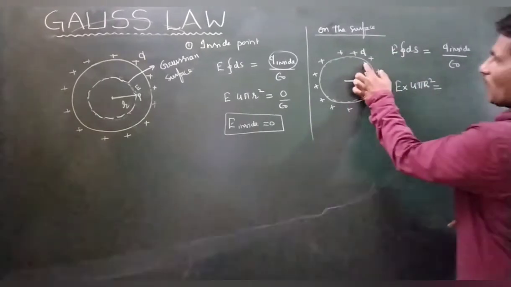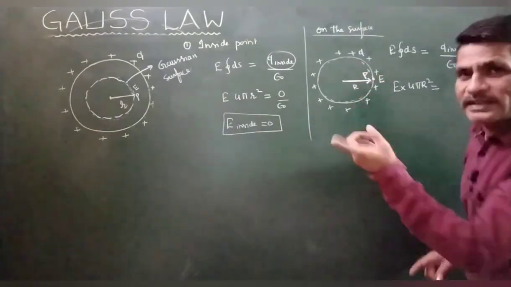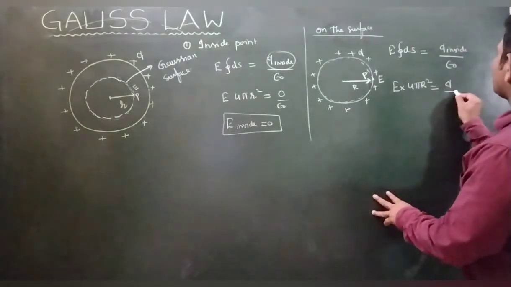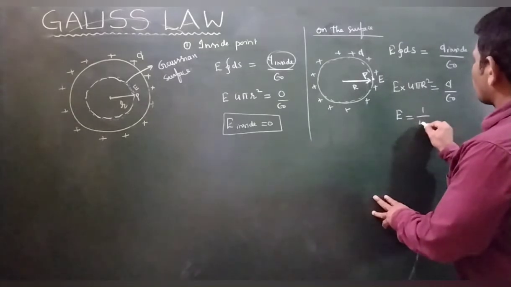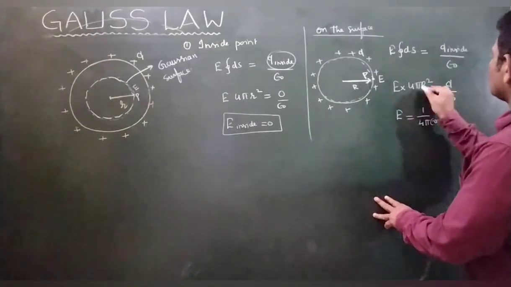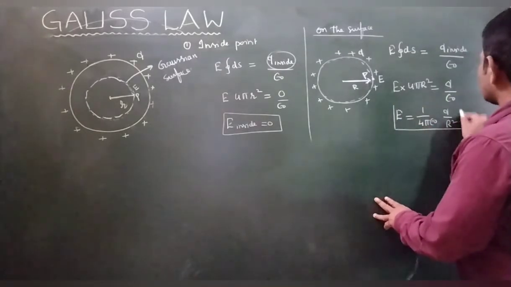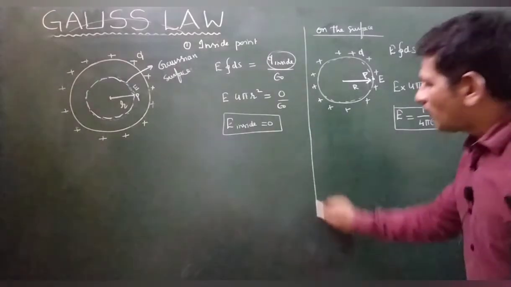Either inside or on the surface, no problem. If this charge is on the Gaussian surface, that can be taken as inside, Q by epsilon naught. So E is equal to 1 by 4 pi epsilon naught Q by r square. What is the electric field intensity at the point? 1 by 4 pi epsilon naught Q by r square.